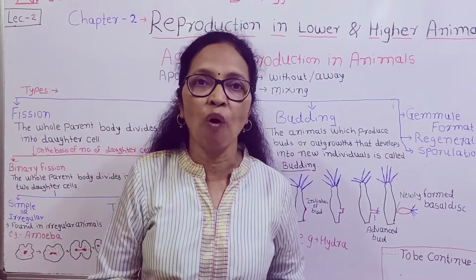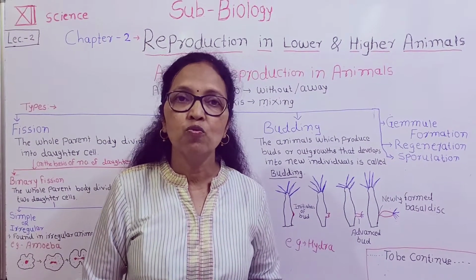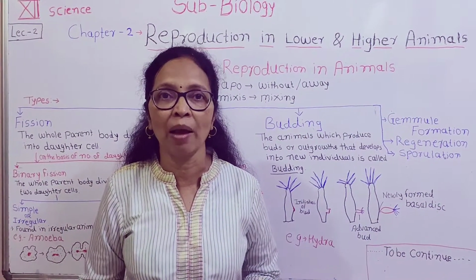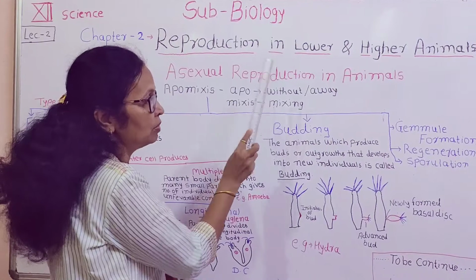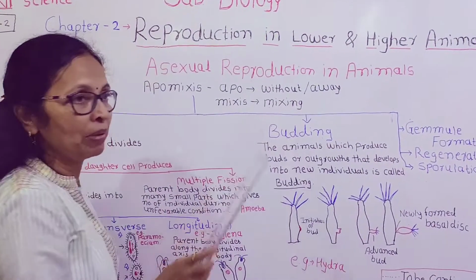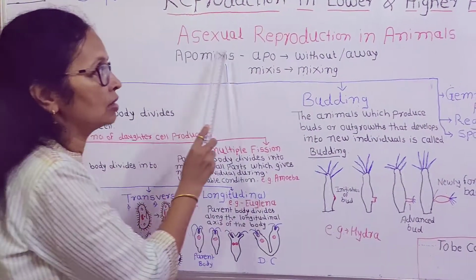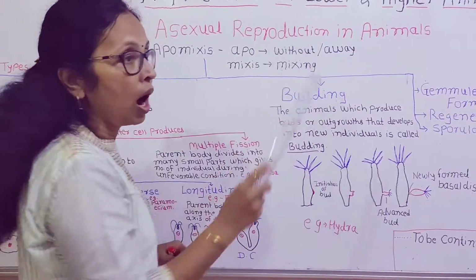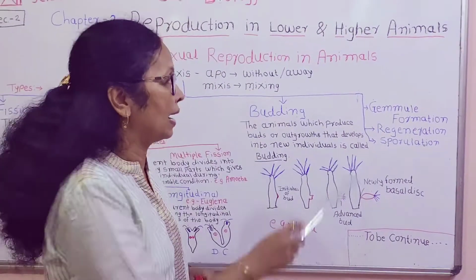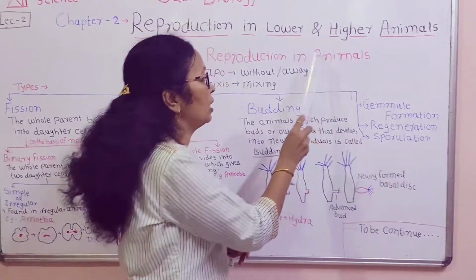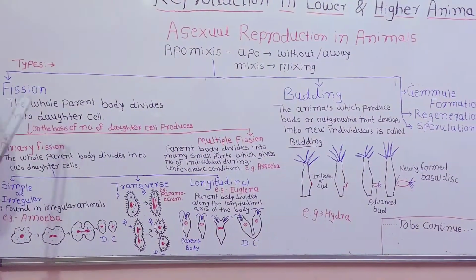We already know the definition of asexual reproduction. The process of formation of new individual without formation and fusion of gametes is called asexual reproduction. It means without the mixing of gametes, the formation of a new individual is called asexual reproduction. So, how is the process of asexual reproduction going on in animals? In animals, this process takes place by different types.